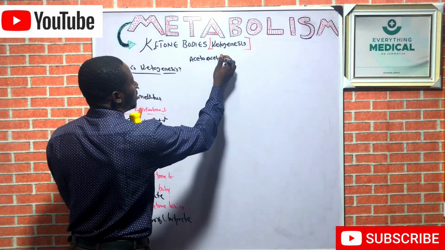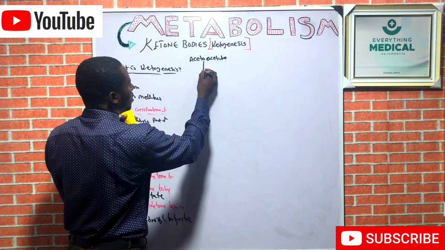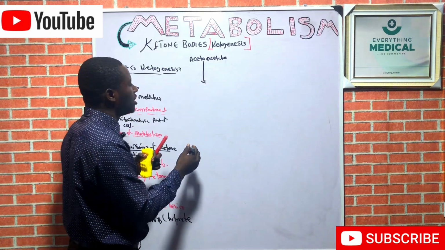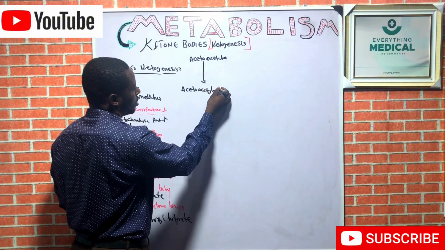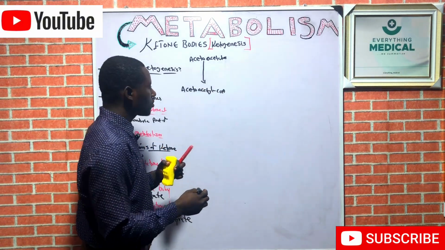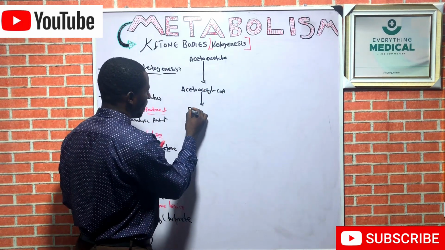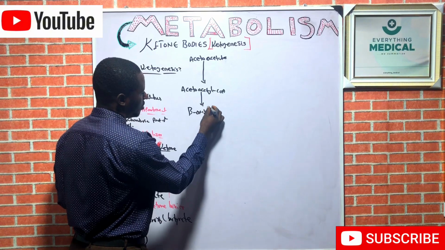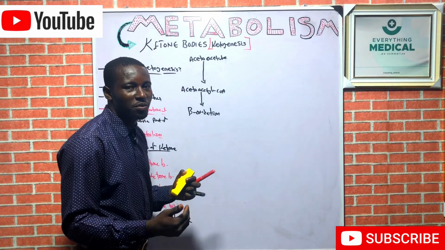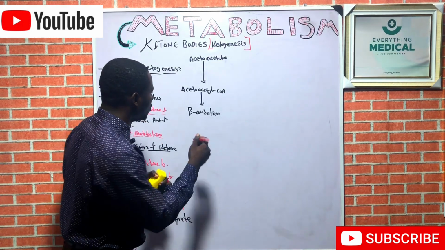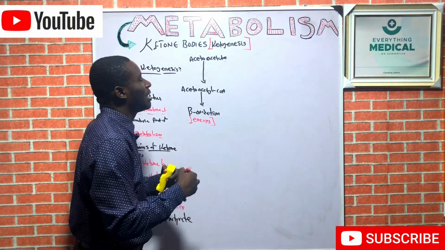Acetoacetate is being activated to acetoacetyl-CoA. Then acetoacetyl-CoA will enter beta oxidation. Why does it enter beta oxidation? It enters beta oxidation to produce energy. So the essence of it is to do what? Is to produce energy. That is why it enters beta oxidation.